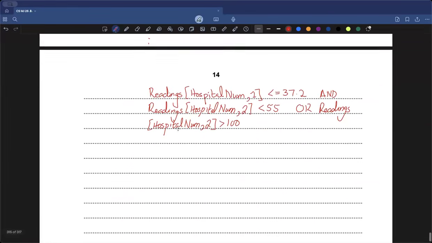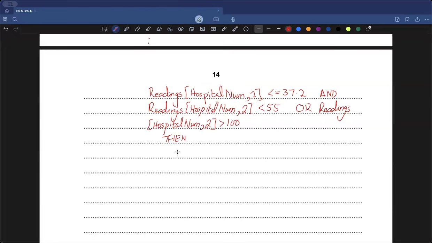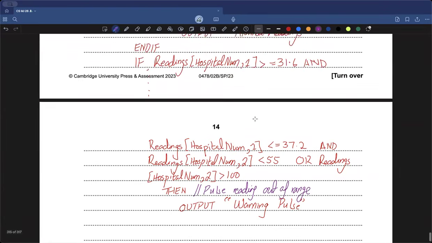So now what will I do? I would be like, okay, if this case happens, then you need to output what? Warning. And what warning? Because the warning is for pulse, because pulse is out, I'm going to write pulse up here. It's better I also add a comment up here so the examiner knows. So after the then, this is a pretty good spot. Write here: pulse reading out of range. I'm going to show one other tip for you all at the end once the entire code is done, for comments, another technique for comments.